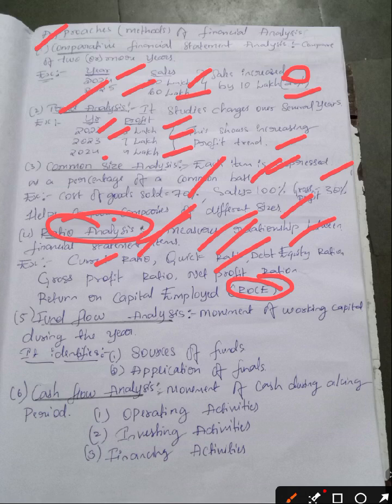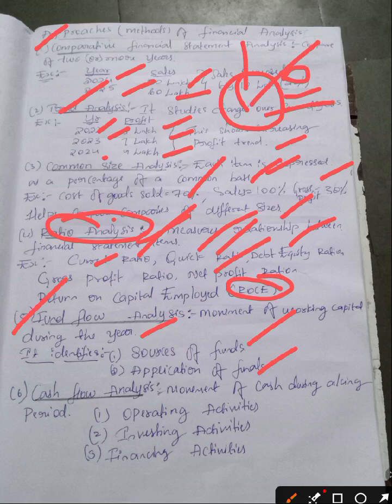Okay, now the fifth point. What is the fifth point? Fund flow analysis, the movement of working capital during the year. It identifies sources of funds and applications of funds. Am I clear? Basically these two concepts are very important: sources of funds and application of funds. Sources means availability of funds, so how much funds are available. And application means the allocation of resources, which we will call the application of funds.